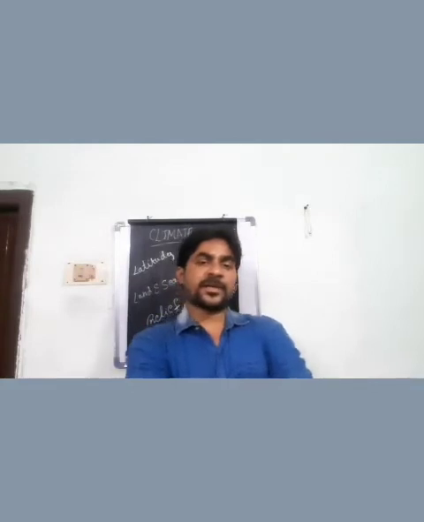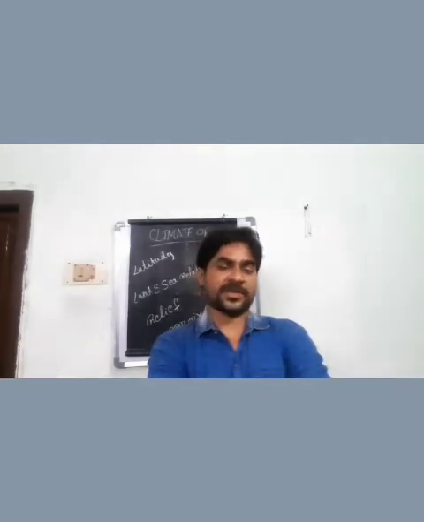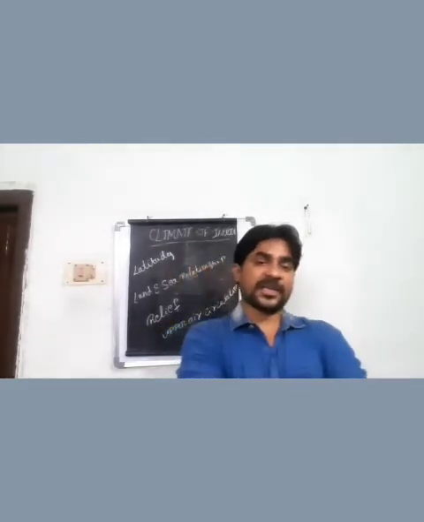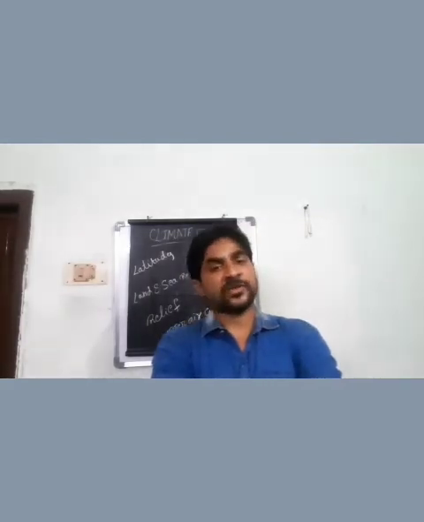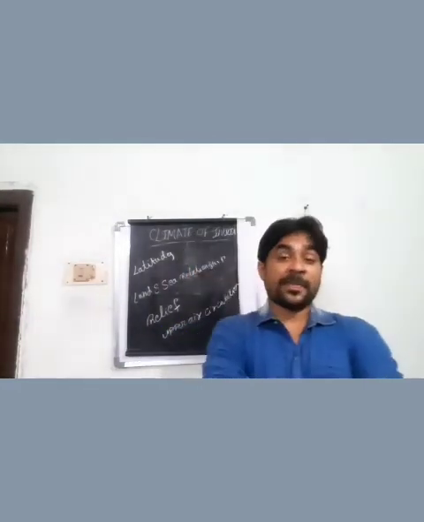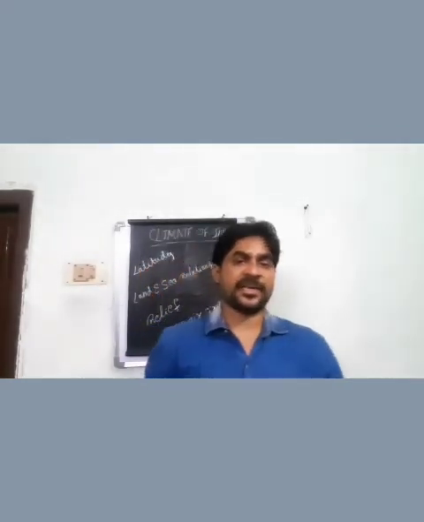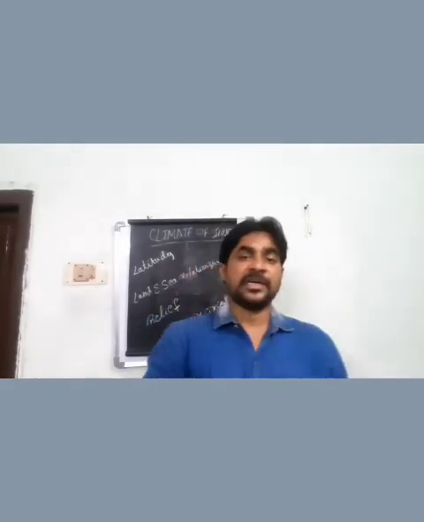The southern part of India comes under the tropical zone, and the northern part of India comes under the temperate zone, because 8 degrees to 23.5 degrees comes under the tropics, and 23.5 degrees to 37 degrees comes under the temperate zone. Because of that, there is some variation between the southern part and the northern part of India.